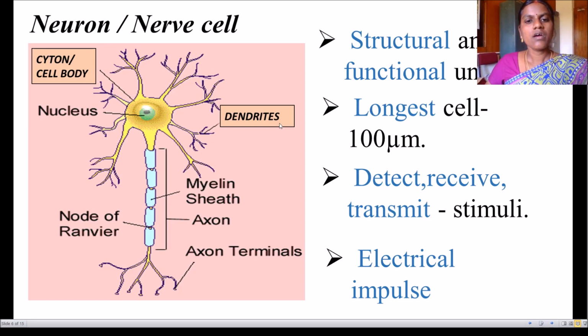Dendrites is the plural form of dendron. Each branch-like structure is called a dendron, and these branches together are called dendrites. Next is the axon. From this part to here, it is called the axon. This is the axon part of the neuron.